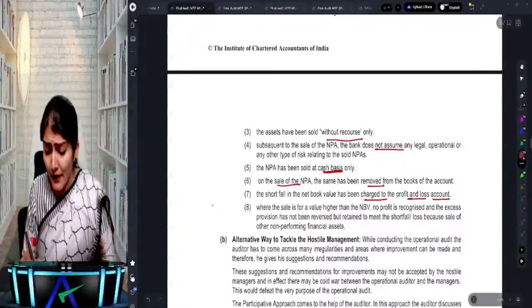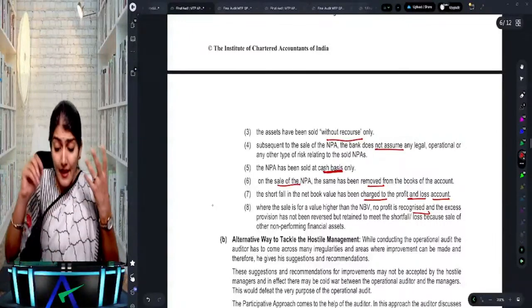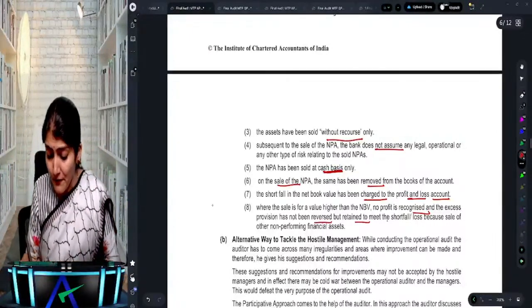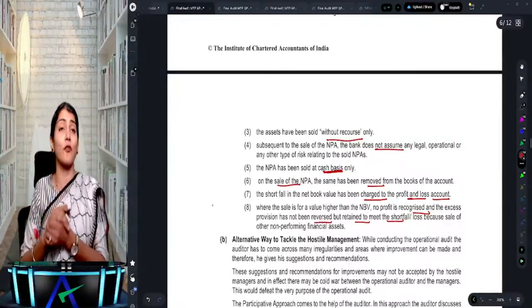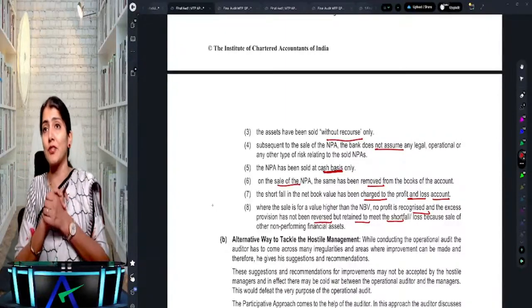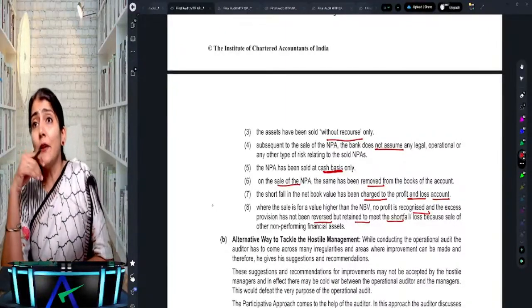And then what does it say? No profit is to be recognized, and the excess provision is also not to be reversed but retained to meet the shortfall loss because of sale of the other non-performing financial assets. Okay, right. Then without recourse.